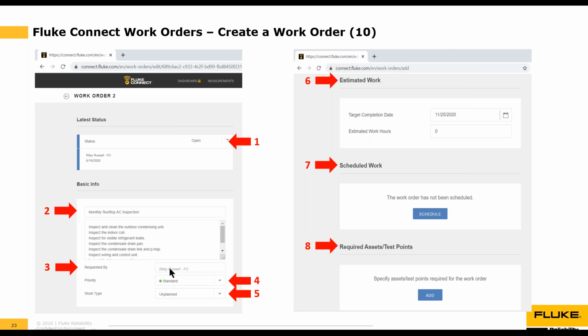The requested by field was automatically populated. We left the priority as standard, and we switched the work type to unplanned. Estimated work, scheduled work, and required assets were not filled out because it looks like we just did the minimum for this particular work order.